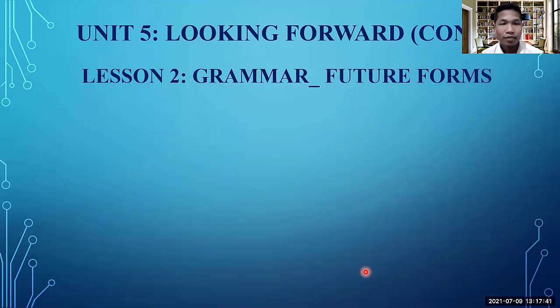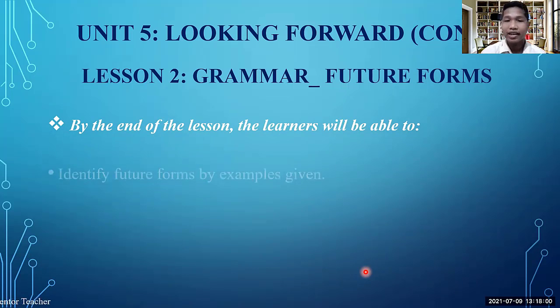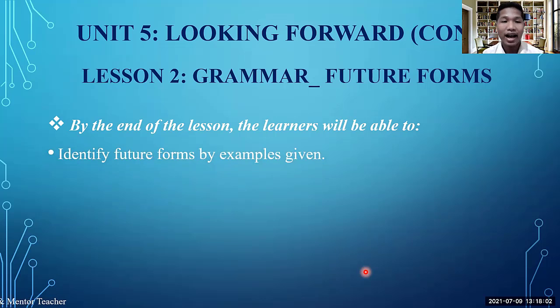So as I mentioned earlier, today we are continuing Unit 5, Looking Forward, and lesson 2, grammar: future forms. At the end of this lesson, we'll be able to identify future forms by examples given. So I give you some examples regarding the future forms.